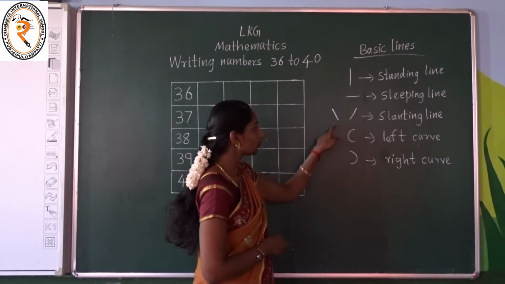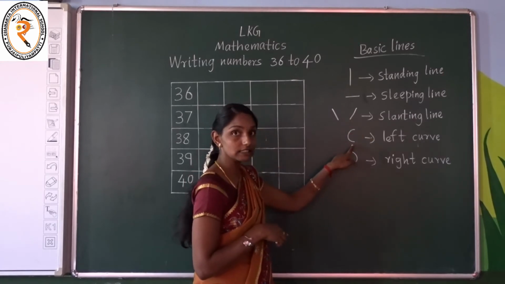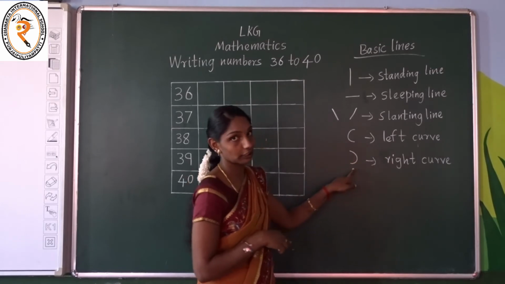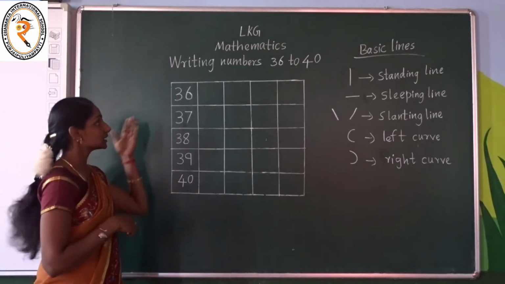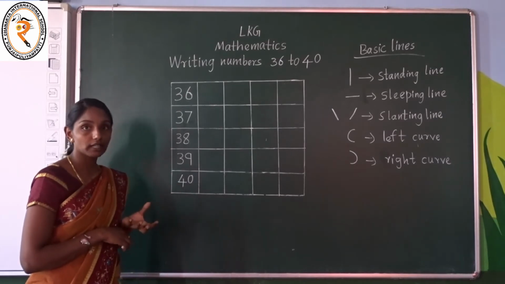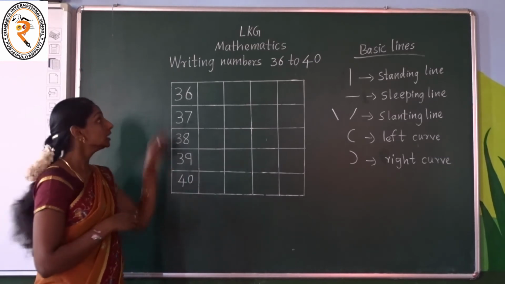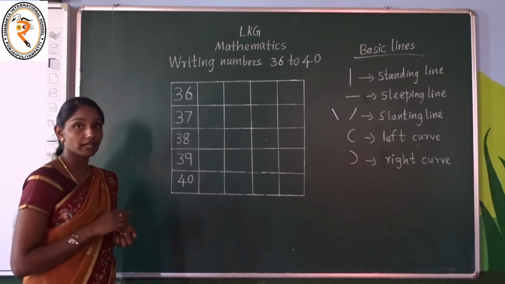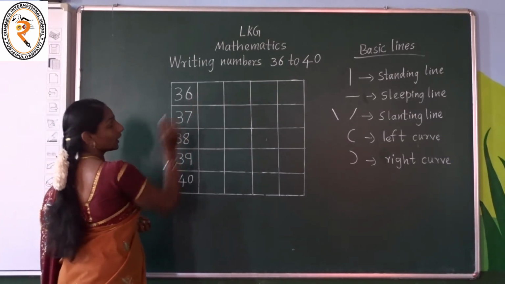What is this? Both are called slanting lines. Very good. What is it? This is a left curve and this is a right curve. Very good. Now are you ready to write the numbers 36 to 40? Is it very easy, children? Because we have already learned how to write the numbers 1 to 35. Yes, in the previous class we learned to write numbers 31 to 35. Now we are practicing to write numbers 36 to 40. Listen and then write.